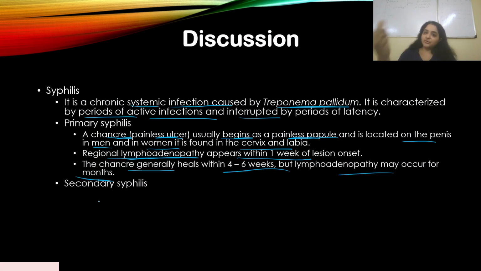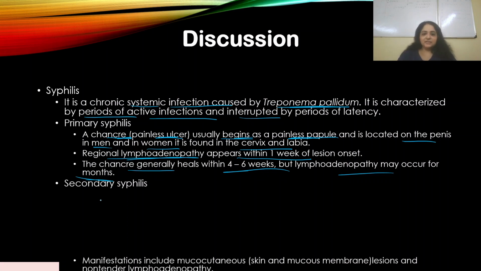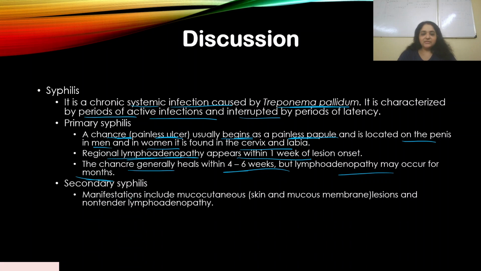Now it will progress into secondary syphilis. In secondary syphilis, what do we see? The manifestations include mucocutaneous lesions, that is, skin and mucous membrane. Lesions and spots begin to appear on the skin and the mucous membranes, and there is non-tender lymphadenopathy.